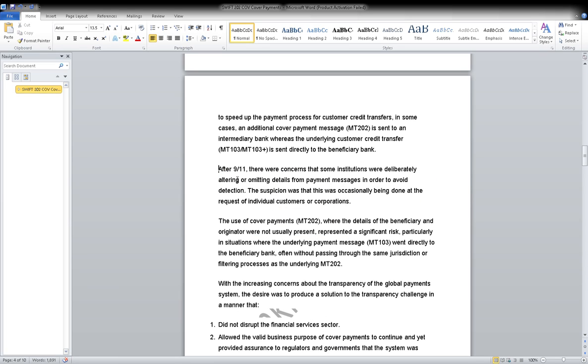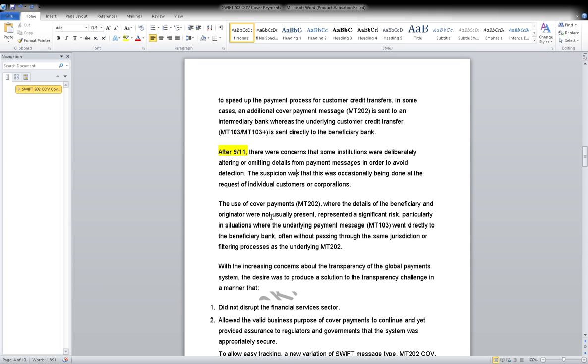not required. After 9/11, this is a good sentence. Remember, right? 9/11 is the attack on the US Twin Towers. There is a concern that some institutions were deliberately altering or omitting details from the payment message in order to avoid detection. The suspicious activity was occasionally being done at the request of an individual customer or corporation. Okay, this is the concern they are describing after 9/11.